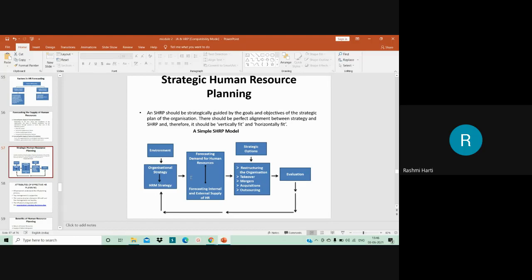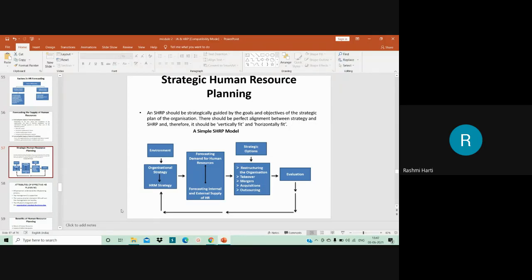So here HRM strategy is taken into consideration and they go for strategic options. As when it comes to merger, should I go in for employing all the employees of that particular company with whom I am merging, or should I go for only employing certain employees? So what is the strategy of employing those employees? Okay, that is what you have to take into consideration, and then finally you evaluate whatever decision you have taken, and based on evaluation, the strategy of the HRM keeps on changing. So this is a simple model of strategic human resource planning which happens within the organization.